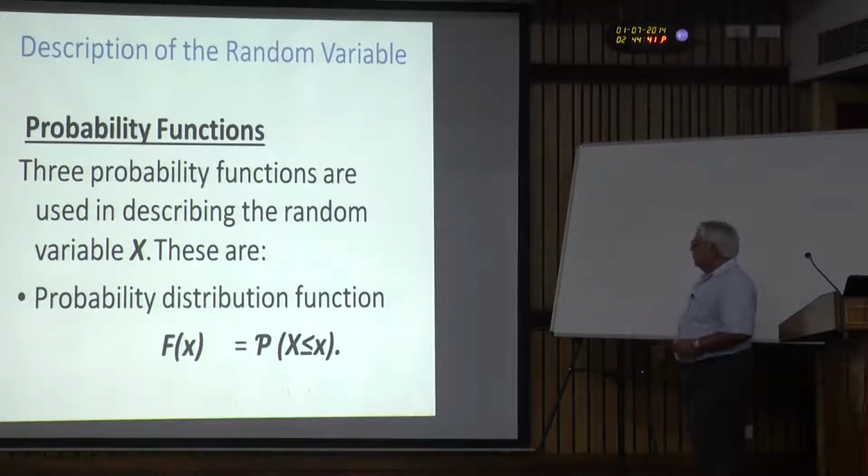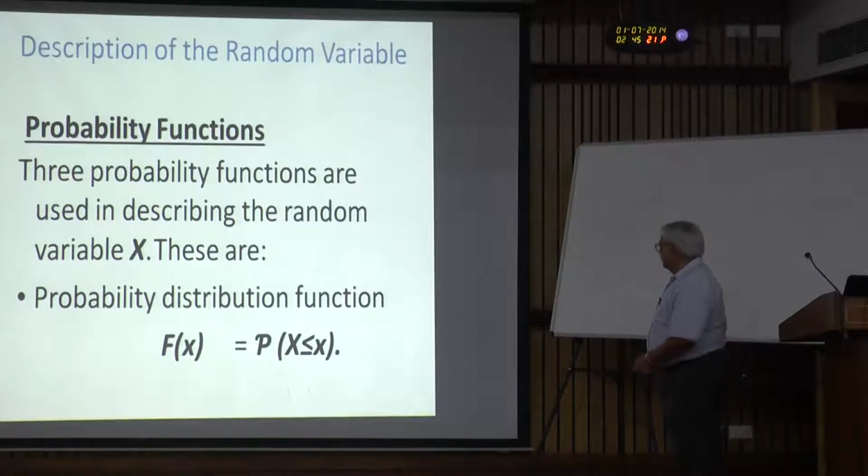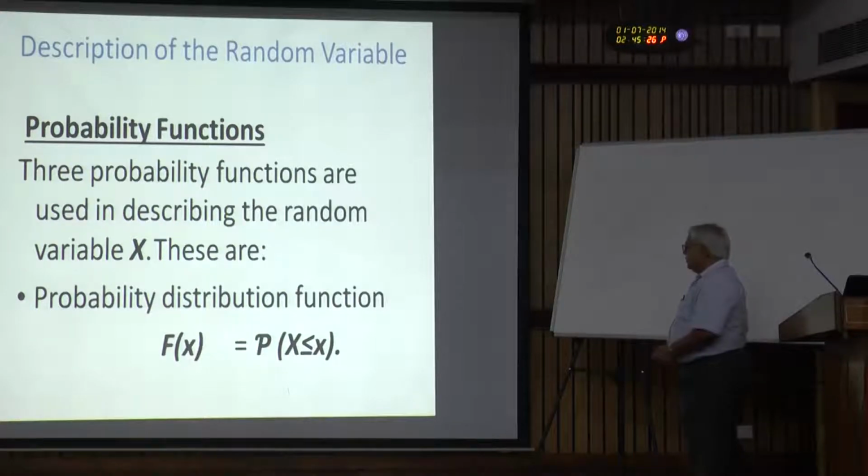So we talked of these 3 functions for describing the randomness. The first one was the probability distribution function. Here this capital X is the random variable. This probability distribution function we have talked of for a single random variable. Later on when we go to random processes, then we will be talking of a family of random variables where there are more than one. So I'd like to give the definition for the extended form.